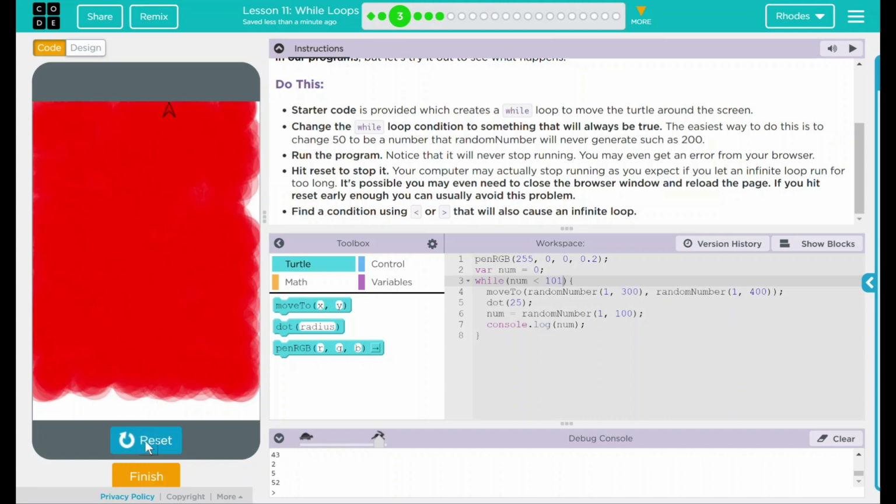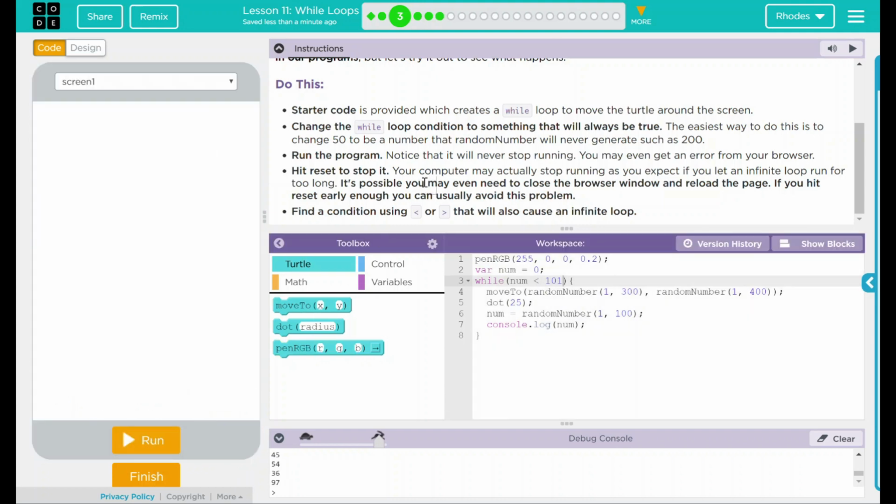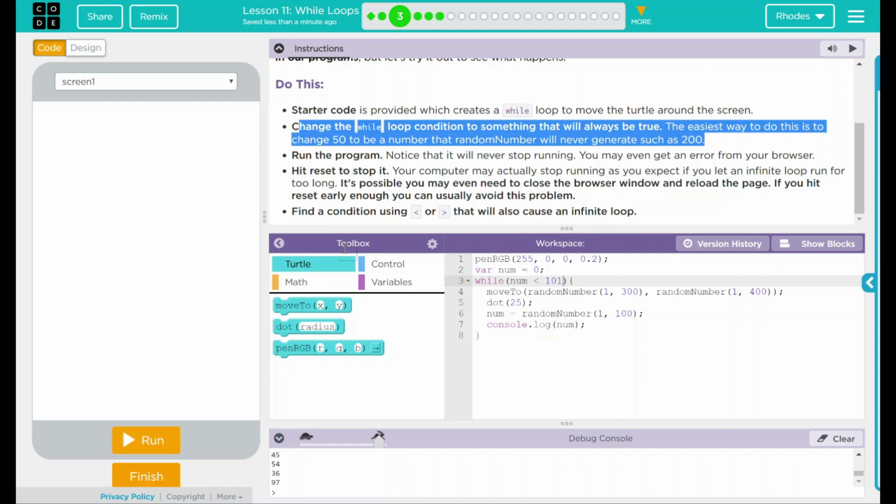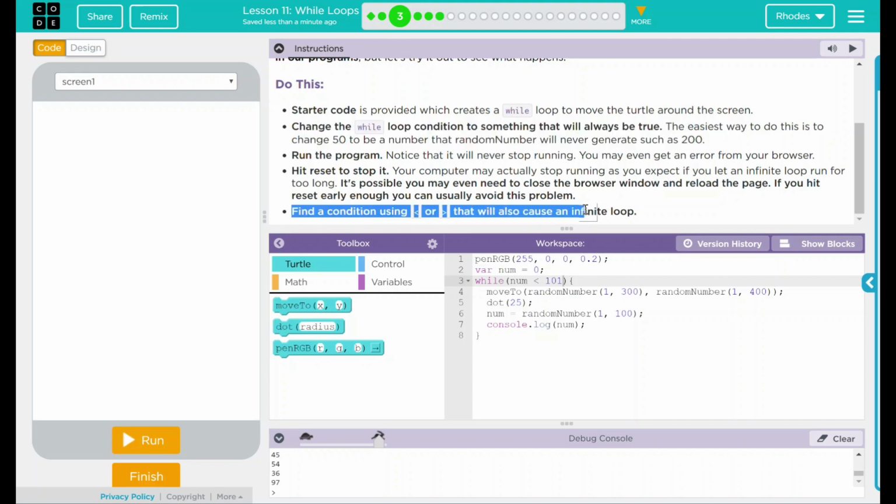This is still moving on. We can hit reset here. We don't want to crash my computer, but it makes sense. Looking back up here, we changed the while loop condition to something that will always be true, such as 100. We also found a condition using greater than or less than that also lets us do an infinite loop. I think that's all Code.org wanted us to learn, and we learned a lot today. Let's hit finish and see if they want anything else.